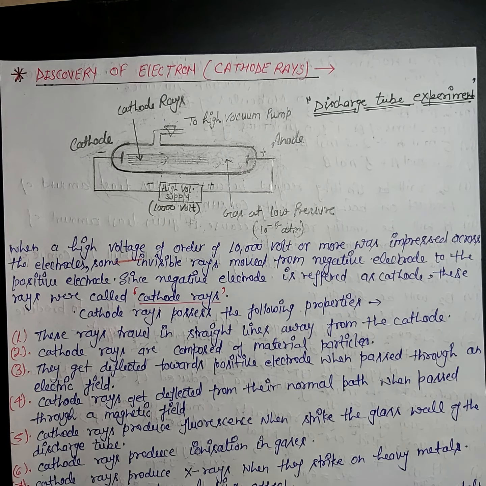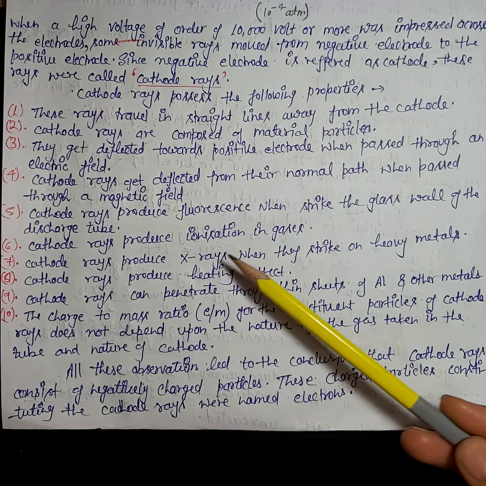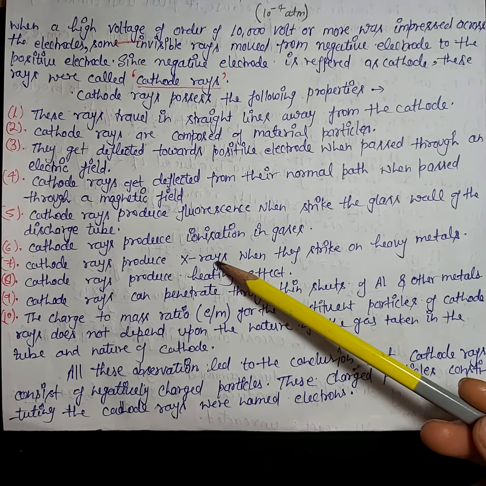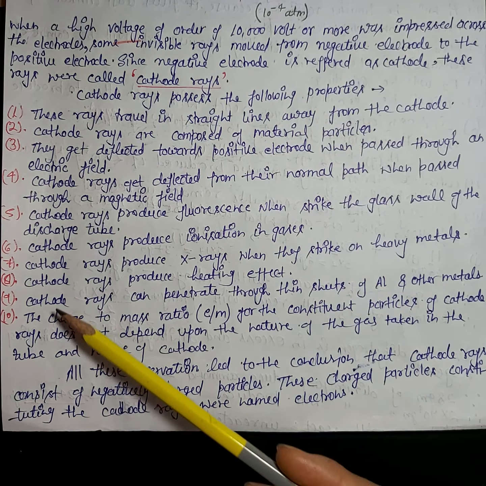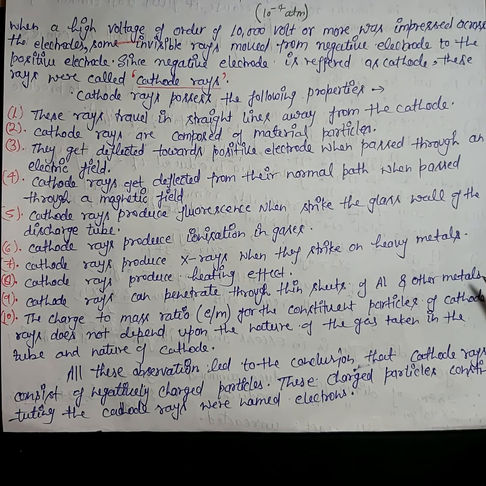Next point is cathode rays produce X-rays when they strike a heavy metal. Yes, whenever cathode rays strike a metal, they produce a heating effect and X-rays both. Next, cathode rays can penetrate through thin sheets of aluminium and other metals.